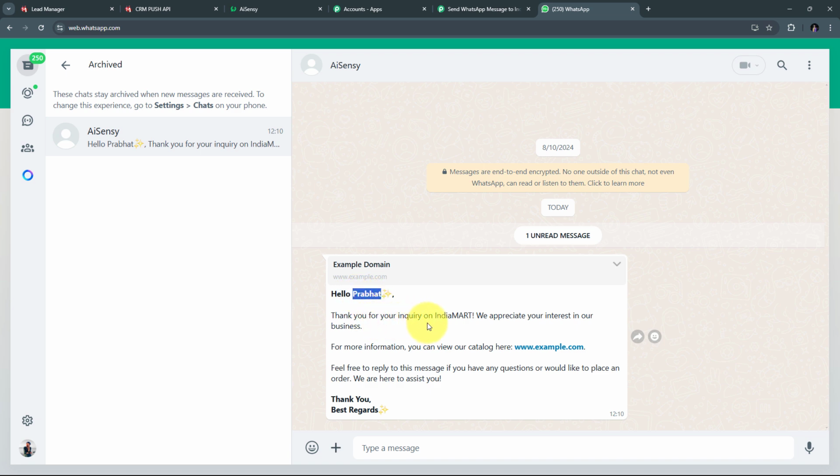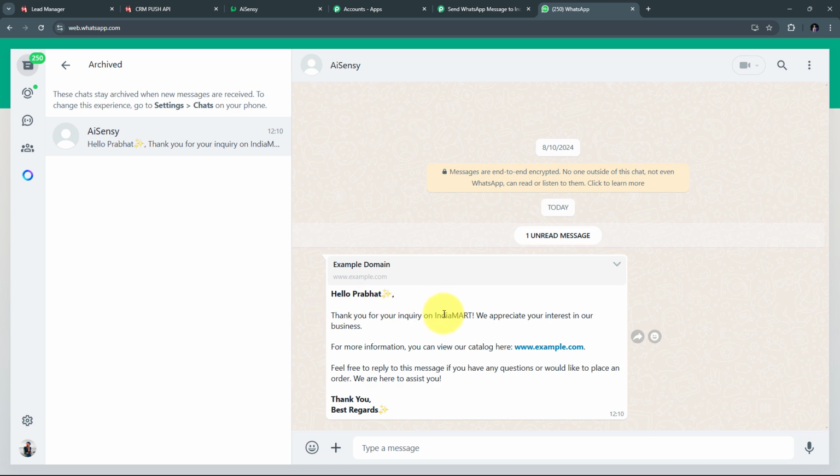Thank you for the inquiry on IndiaMART. We appreciate your interest in our business. For more information, you can view our catalog here. And here I have added this website for example. Feel free to reply to this message if you have any questions or would like to place an order. We are here to assist you. Thank you. Best regards.